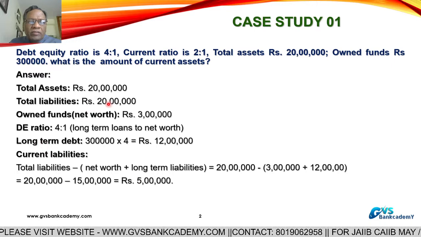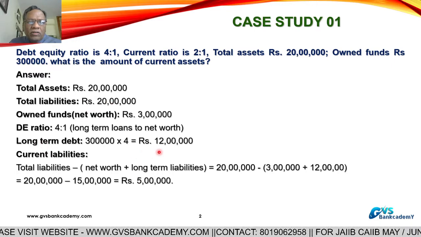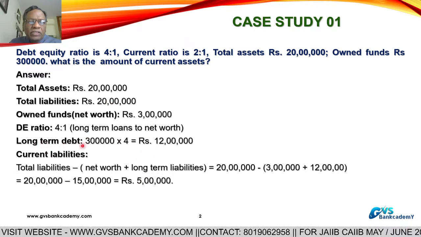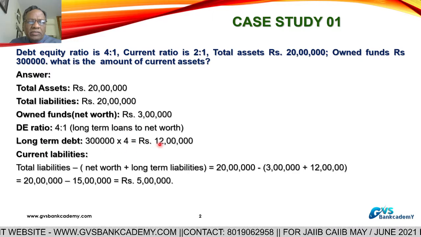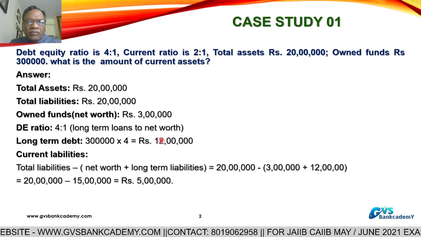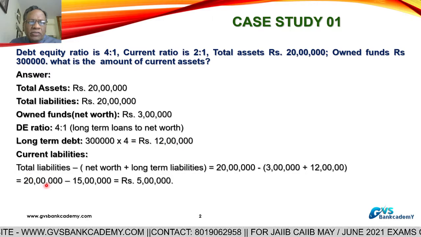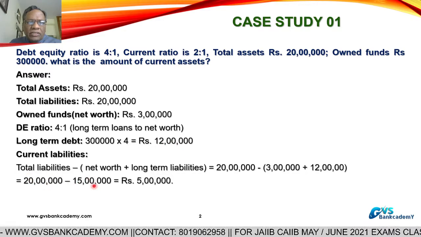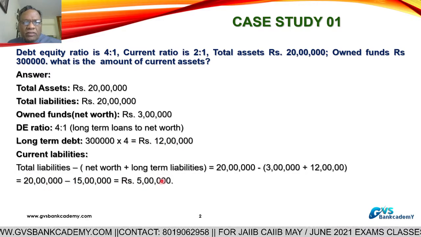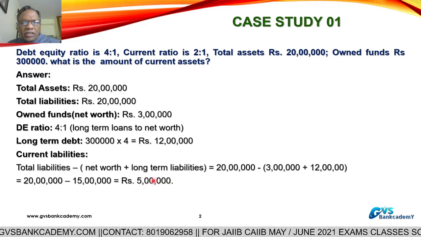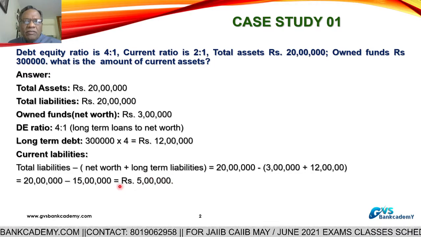Total liabilities are 20 lakhs. Out of 20 lakhs, net worth is 3 lakhs and long term liabilities are 12 lakhs. 3 plus 12 is 15 lakhs. Total liabilities 20 lakhs minus net worth and long term liabilities 15 lakhs, you will get current liabilities of 5 lakhs.